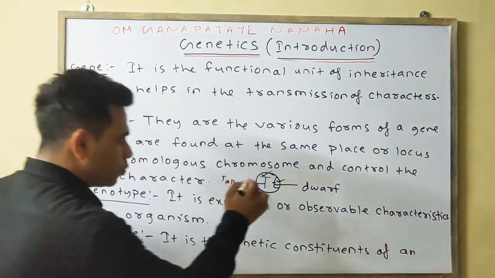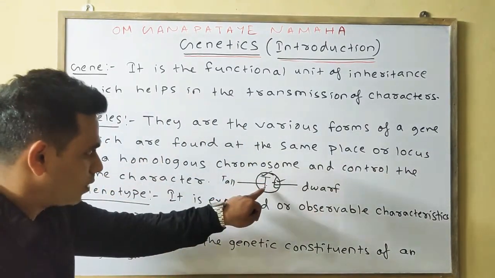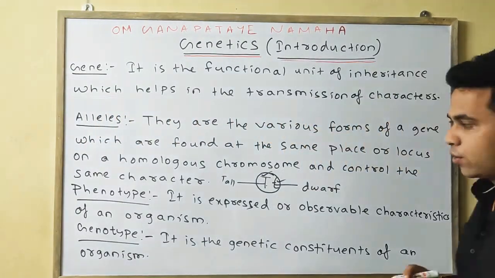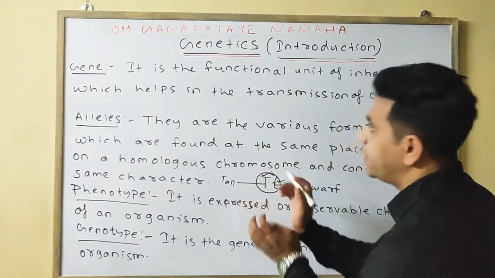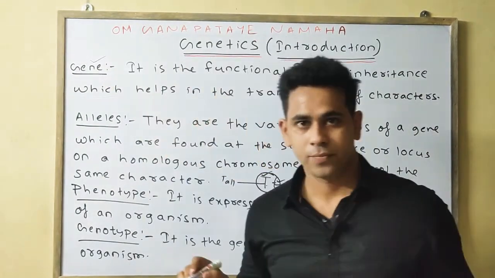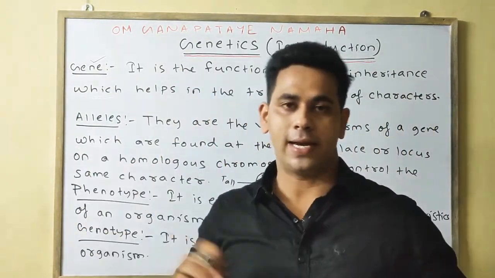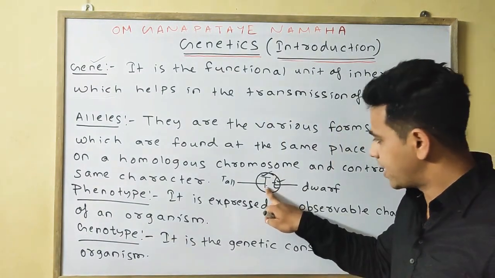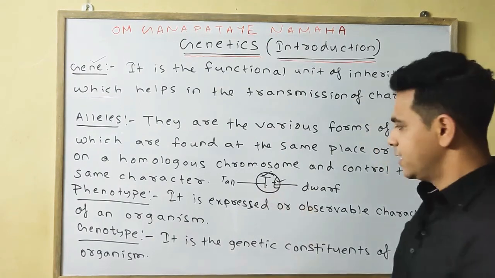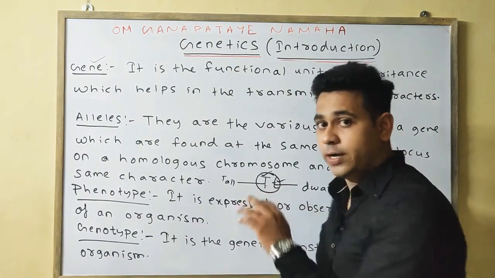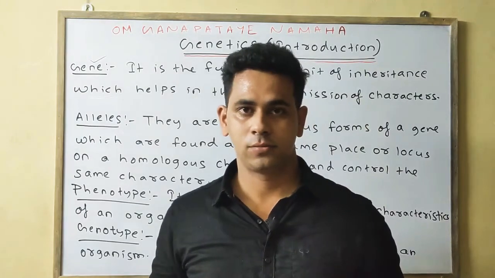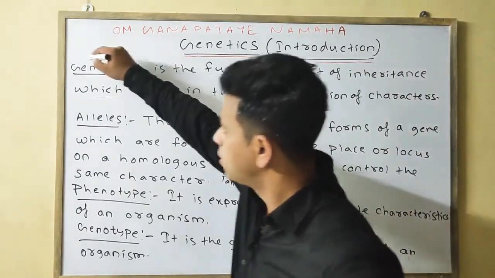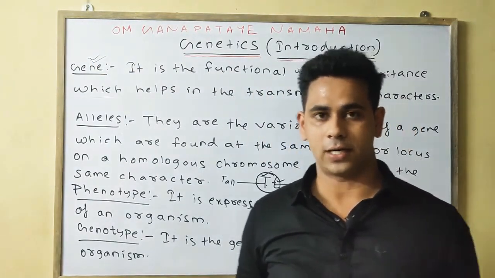Okay, so this one particular thing which controls the character is known as your allele. These two when combined form the gene to express a particular character. In this case, the capital T and small t are present. Obviously the capital T is dominant, so it will express the tallness. So we can say this particular gene expresses the tallness character.